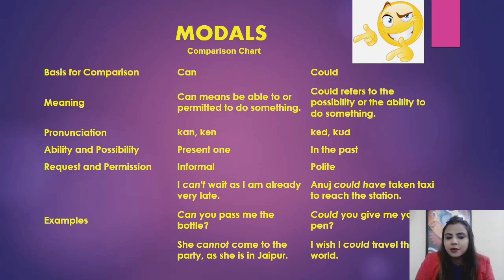In the second example, if you see, can you pass me the bottle? Could you give me your pen? So you can see the difference between both. Can sounds more authoritative and could is polite. I can't wait as I am already very late: present situation, showing ability, but in the negative way. Anuj could have taken a taxi to reach the station: something in the past.